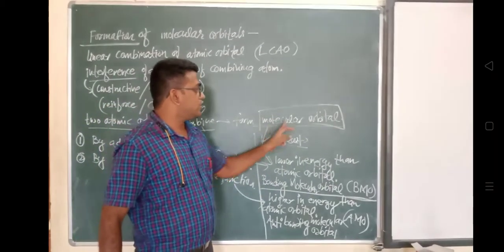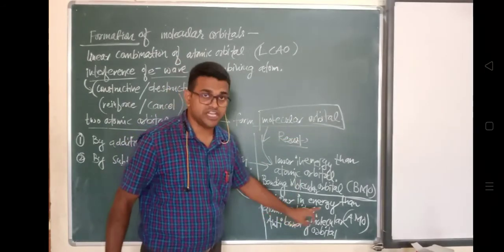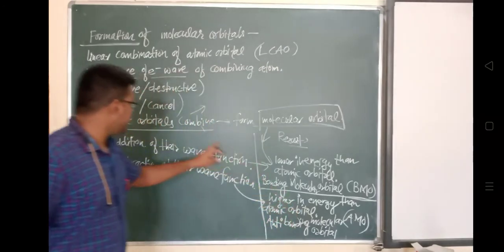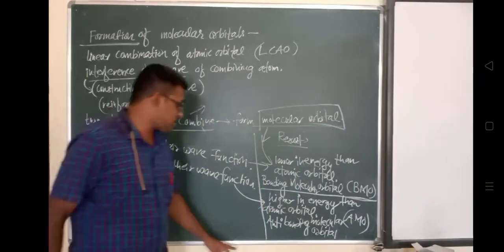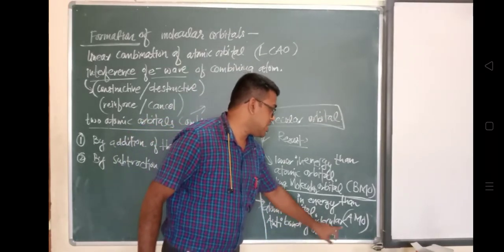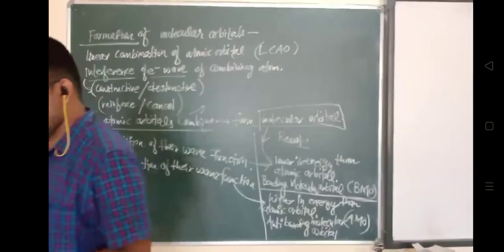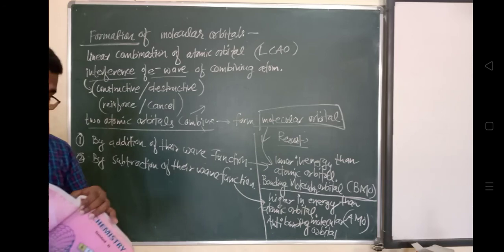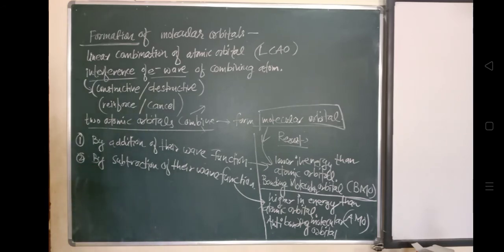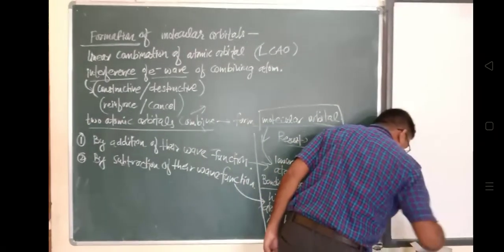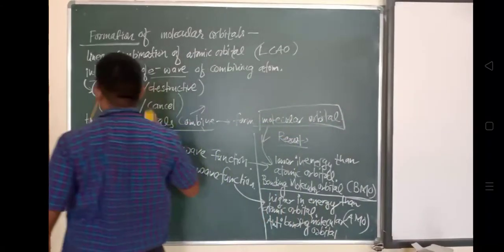Because it is formed by addition of atomic orbitals, in a bonding molecular orbital a large electron density is observed, due to addition of their wave functions.